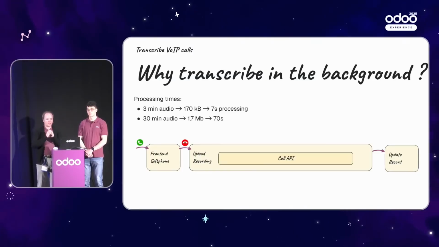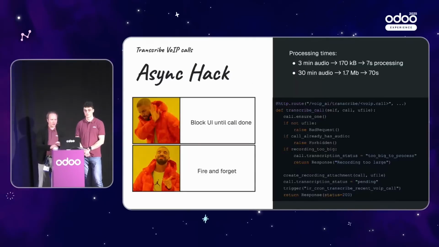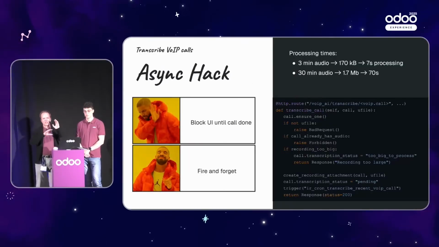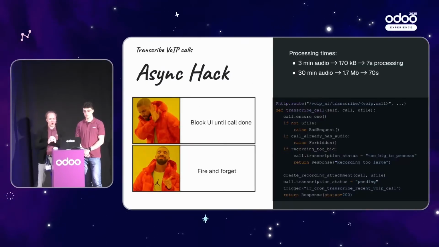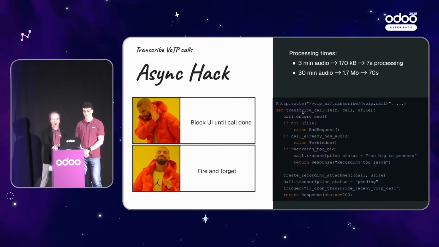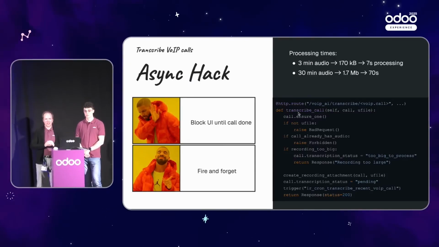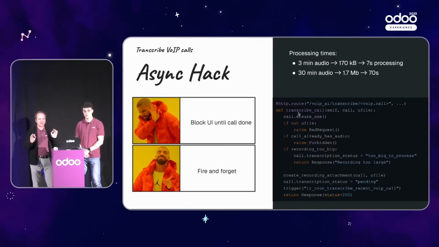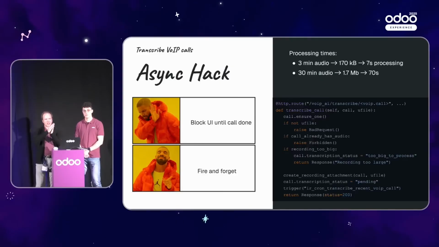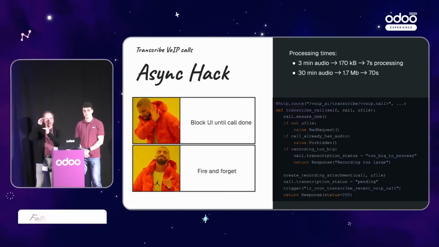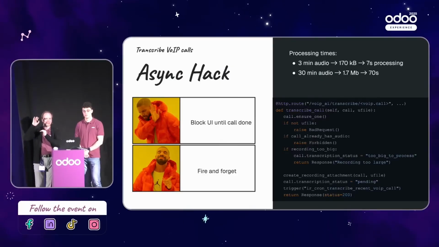This is why we're using cron. This is why we use cron as our async worker. So here you have some pseudocode of the upload route. It's a very simple, very pretty design. You just upload the recording as an attachment with a little bit of an extra step at the end.